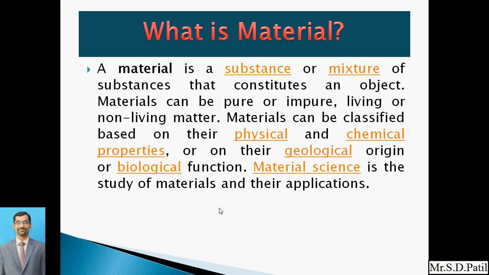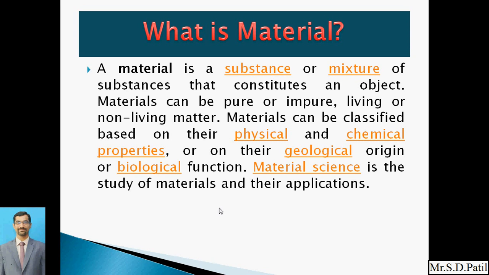So material science is the study of materials and their applications. Now our subject is material science. What is the meaning of material science? It means we have to study some materials, and it is not restricted just to studying the material; it is extended to where we can use that material, meaning its applications. The applications I showed in the previous slide are what we call applications.